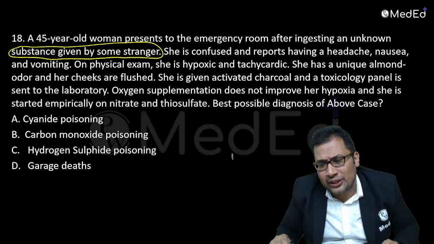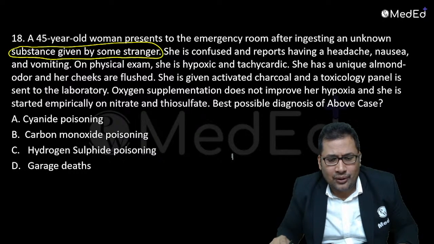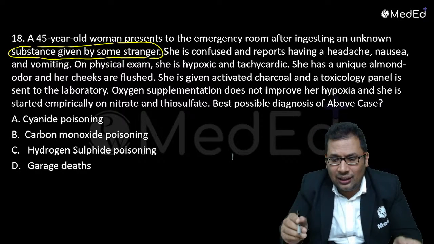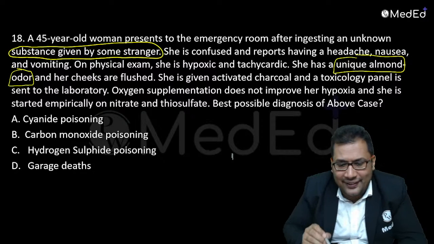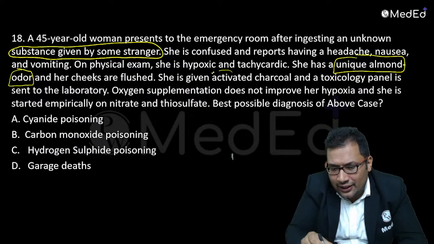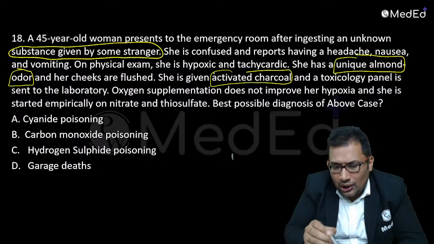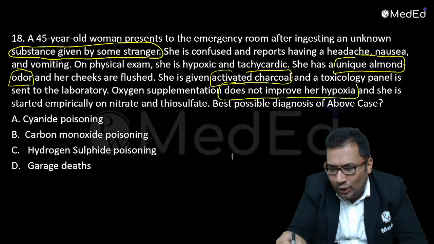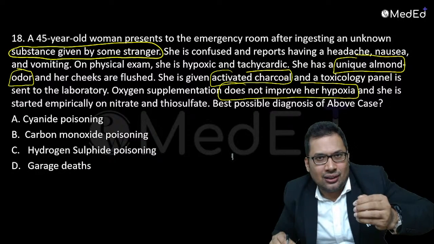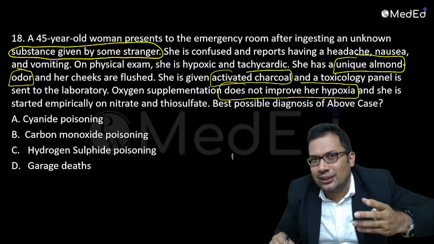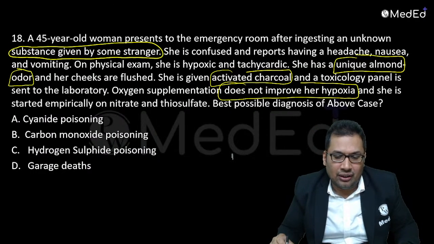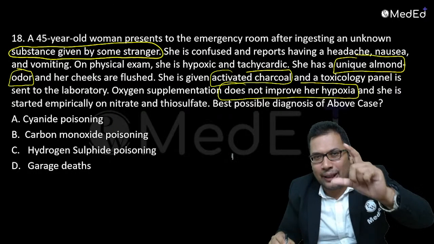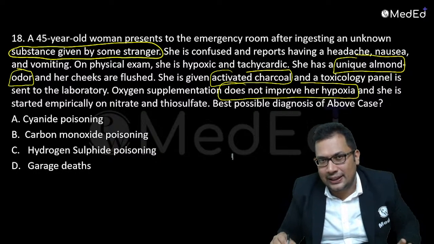She is confused, reports headache, nausea, vomiting. On physical examination, histotoxic hypoxia is seen. Unique almond smell, one more clue here. She was given activated charcoal. Oxygen supplementation does not improve her hypoxia. When you give oxygen, in case of carbon monoxide poisoning there can be some improvement. She was started empirically on nitrate and thiosulfate. Best possible diagnosis? The question is big, but the answer is very simple. What is the answer?